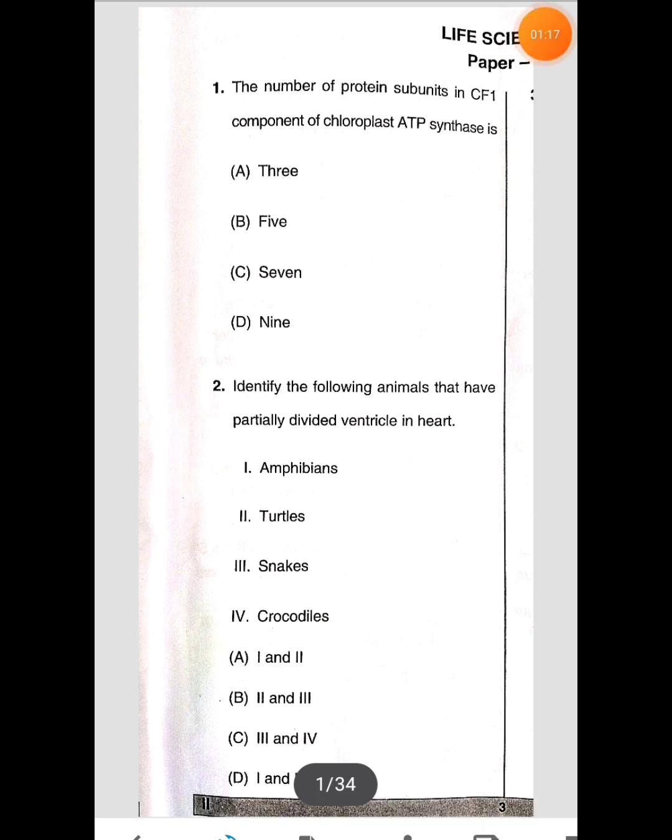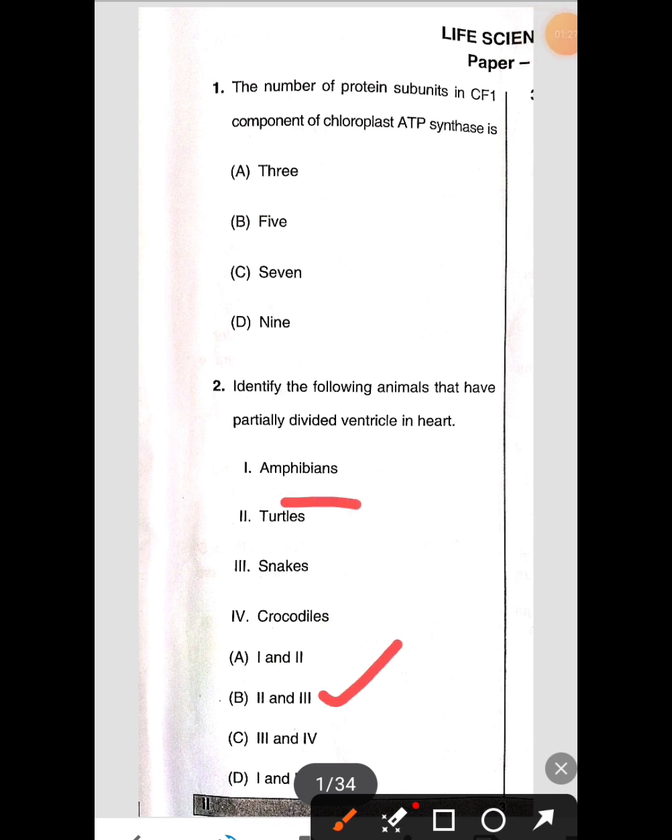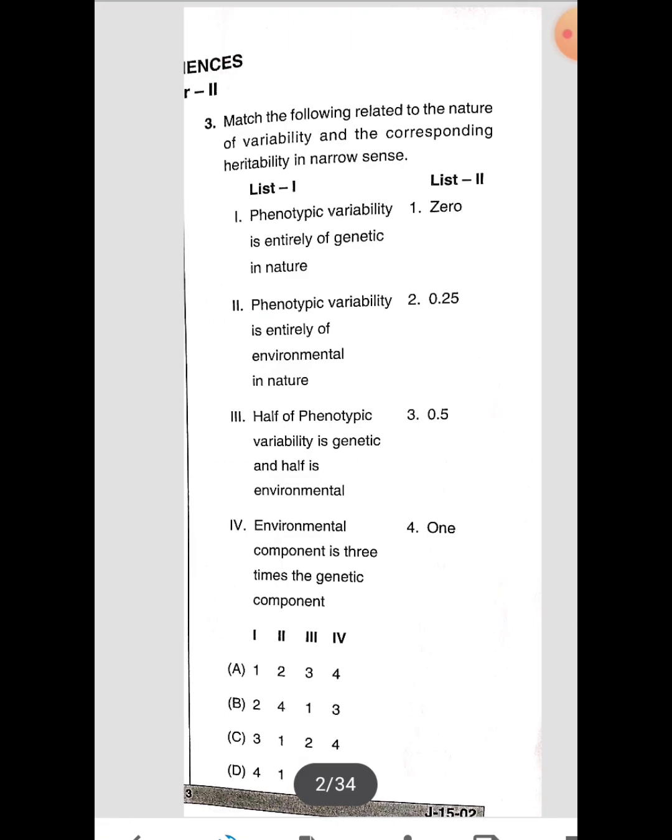So the correct answer for this is 2 and 3. That means turtles and snakes are having partially divided ventricle in the heart. Let's see the next question.